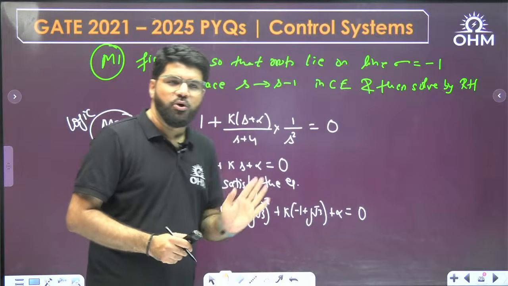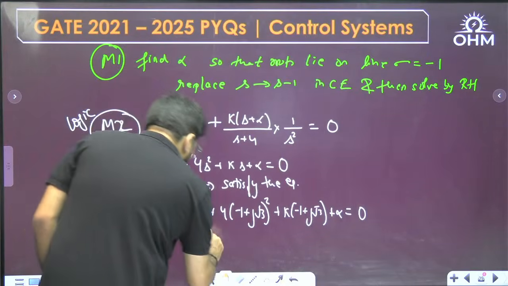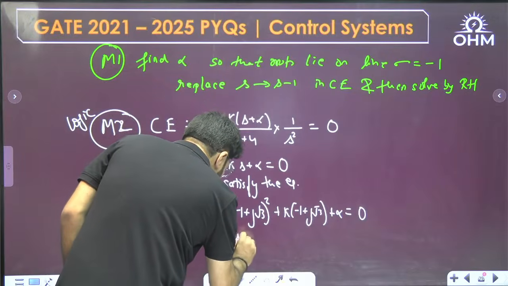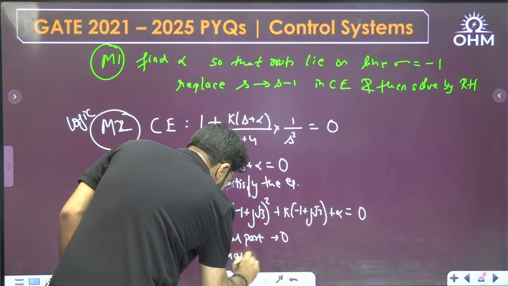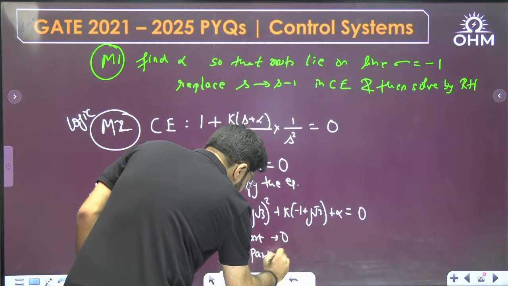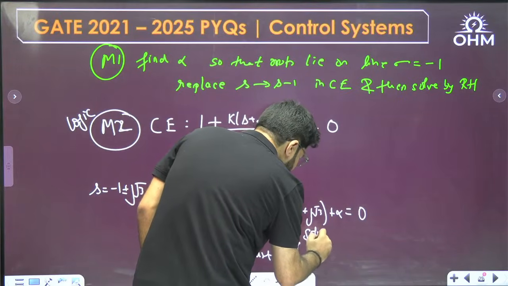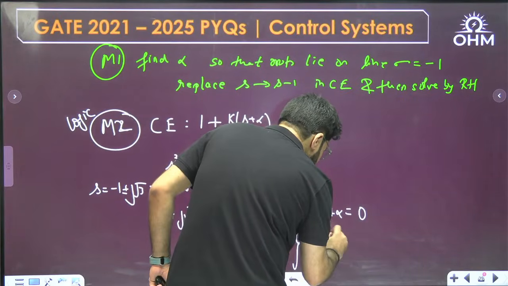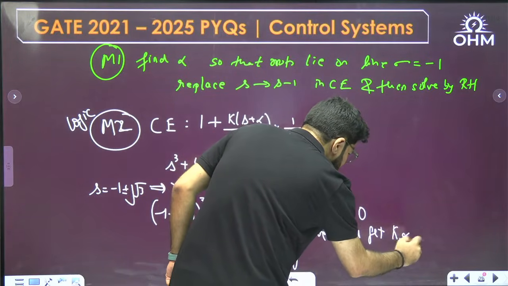Right side 0. 0 means 0 plus j 0. So put the real part to 0, put the imaginary part to 0. Solve it, and after solving, put the real part 0, put the imaginary part 0. Solve and you will get it. The calculations for this I will leave to you. Solve and you get K and alpha, both.